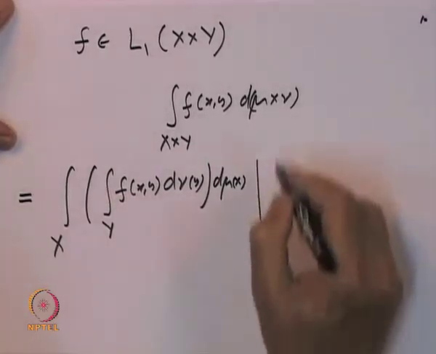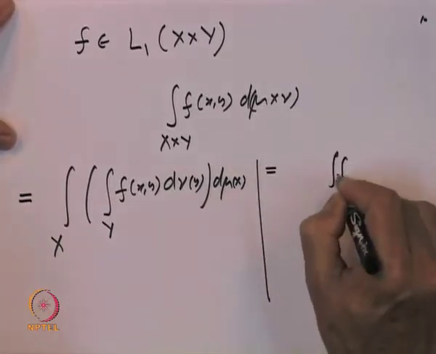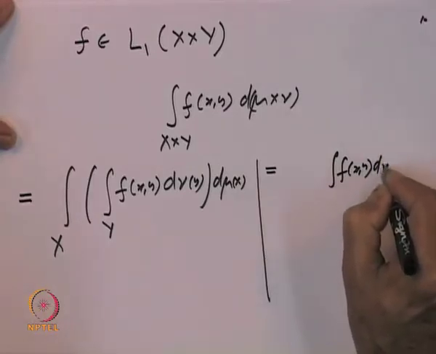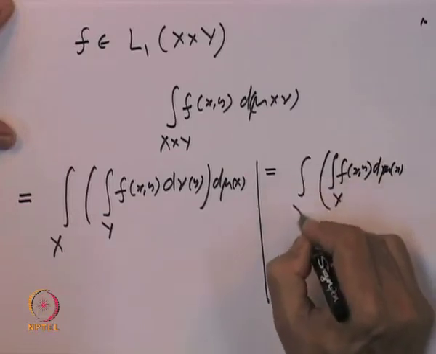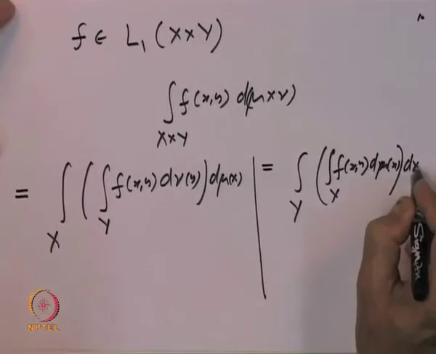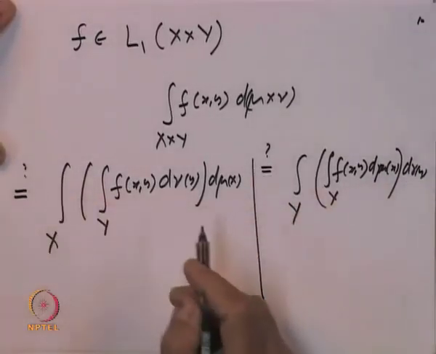Or one should be able to say that this is also equal to, you take the function f x y, integrate out the variable x with respect to mu, and then integrate out with respect to y, d nu of y. We want to say that these results hold.